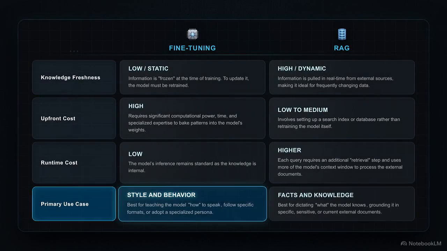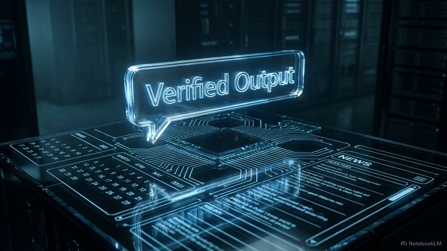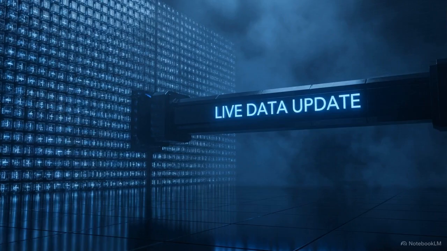A practical rule of thumb is to use fine-tuning to teach a model how to speak, but use RAG to dictate what it knows. This grounds the AI's output in verifiable, constantly updating reality. You cure the model's amnesia without having to run an expensive retraining process every single time your data changes.